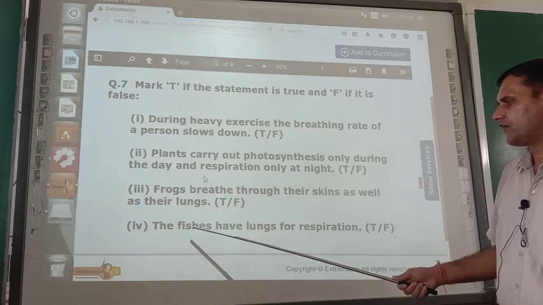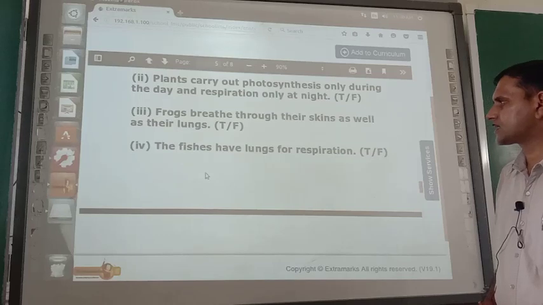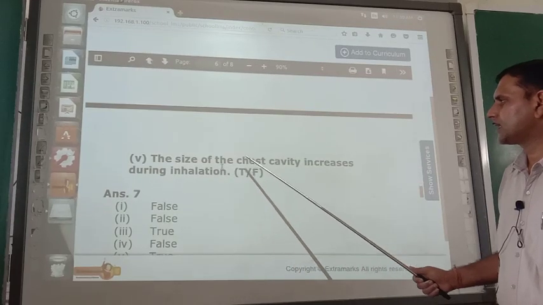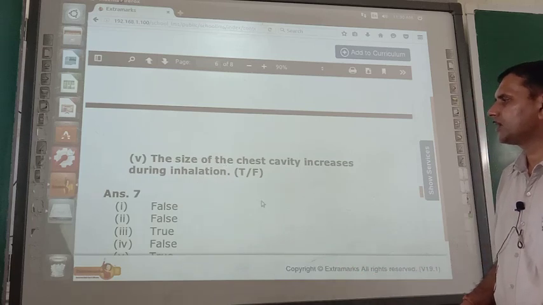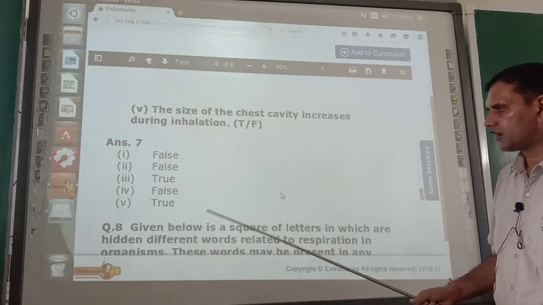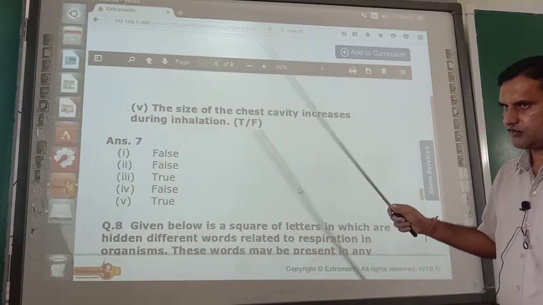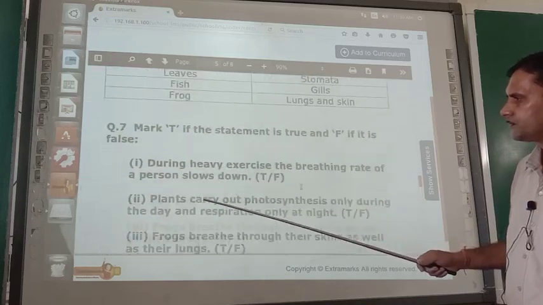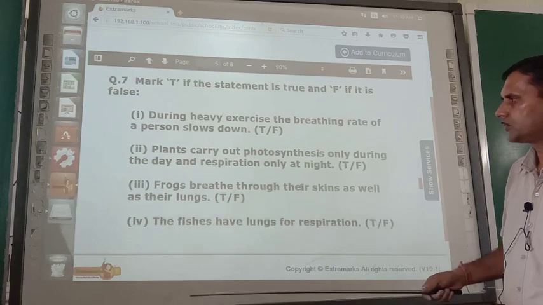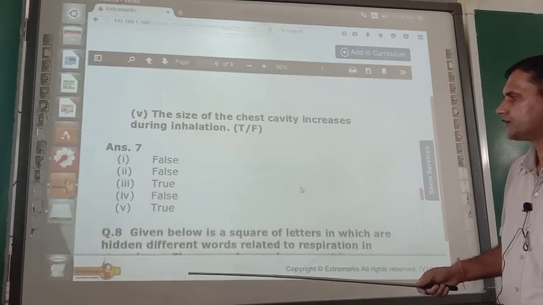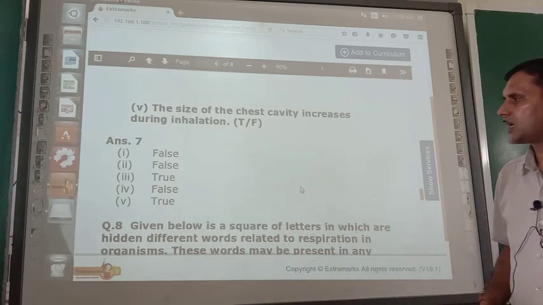Next one: fishes have lungs for respiration. False. Fish have gills for respiration. The size of the chest cavity increases during inhalation. True. Correct? Of course it increases. So just see back. So these are the answers.